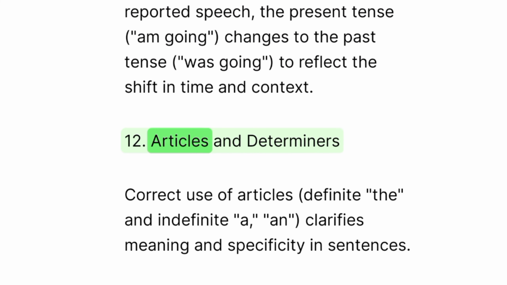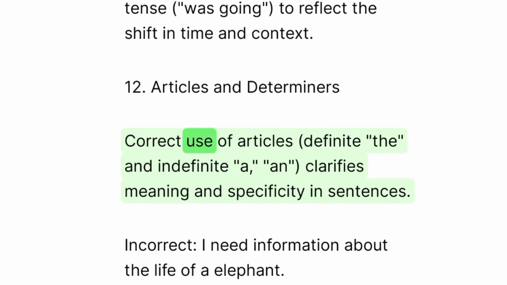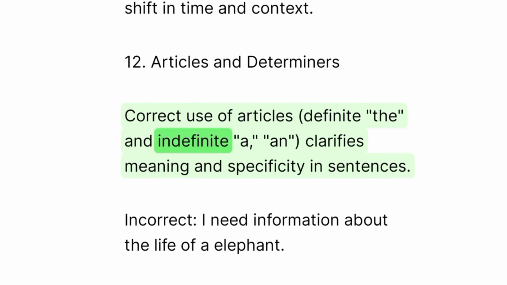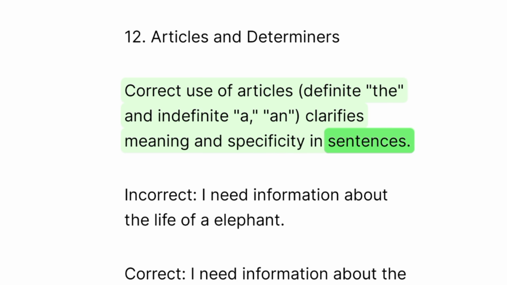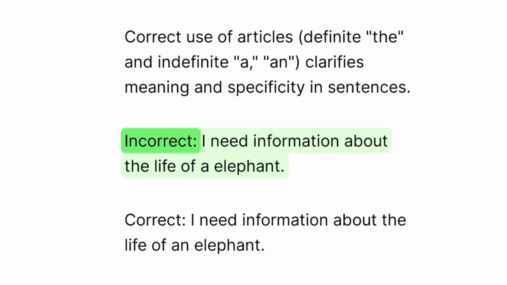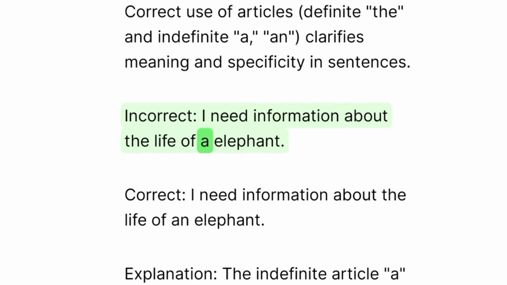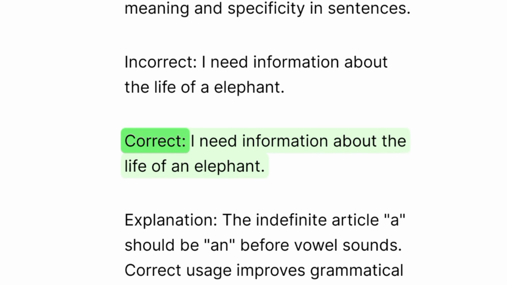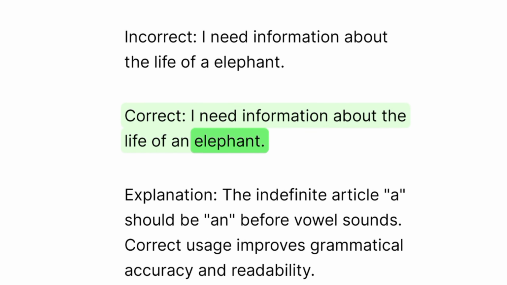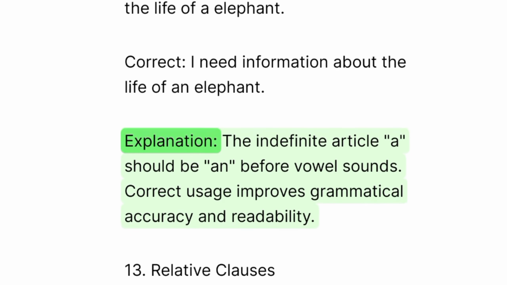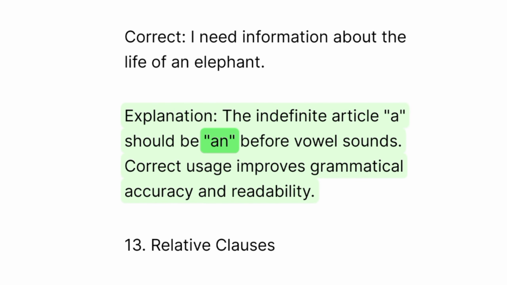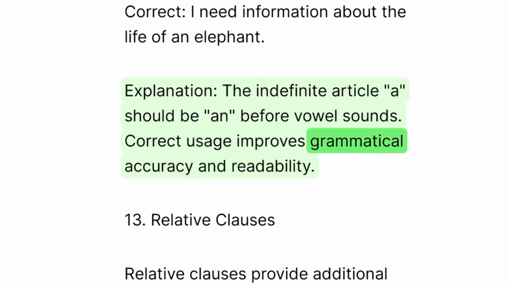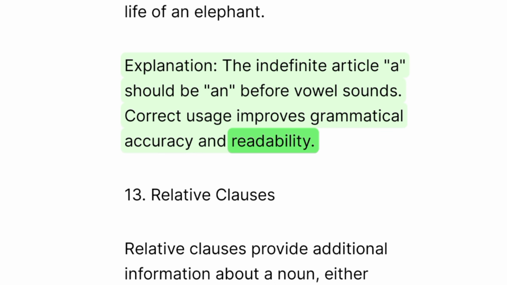12. Articles and determiners. Correct use of articles, definite the and indefinite a, an, clarifies meaning and specificity in sentences. Incorrect: I need information about the life of an elephant. Correct: I need information about the life of an elephant. Explanation: The indefinite article a should be an before vowel sounds. Correct usage improves grammatical accuracy and readability.